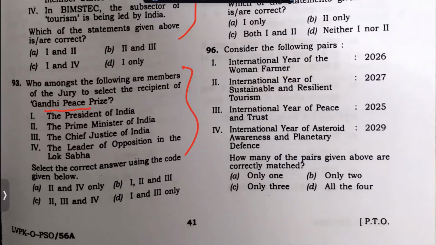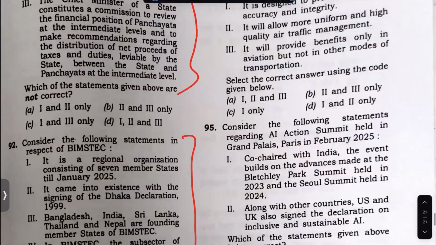See, the president is kind of a nominal head. If the president is there selecting, you will see the president can give an award. Okay, the president being a part of an award giving thing, I am not sure. So if you remove one, you will have these two things: 2 and 4, the prime minister and the leader of opposition. There should be one person who is giving it in a way that it is objective. So C is the answer. So that's how I got this answer.